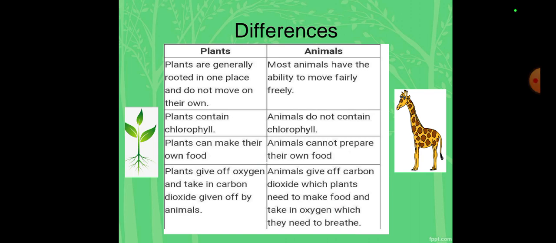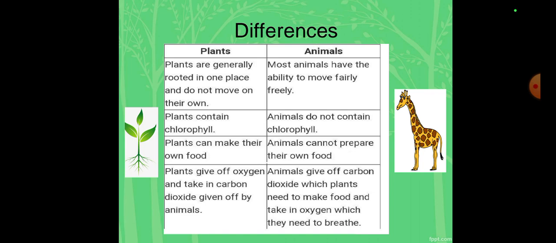Plants are generally rooted in one place and do not move on their own. They don't need to move, since shelter, home, water, sunlight, everything is provided to them. There is no need for plants to move from their one place, and they are fixed. Then we have animals. Most animals have the ability to move freely, without scaredness of any animal or any predator. So basically this is the first difference. Plants have a fixed position, but animals can move.